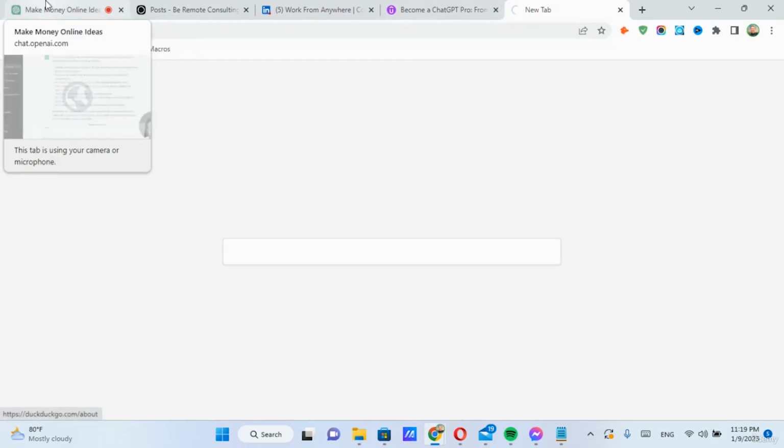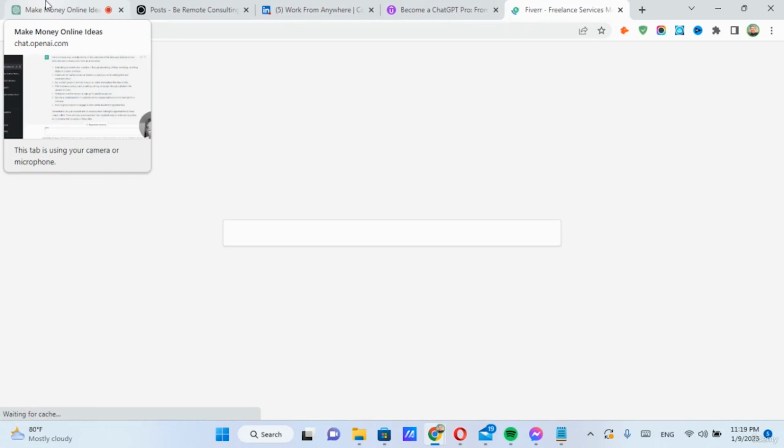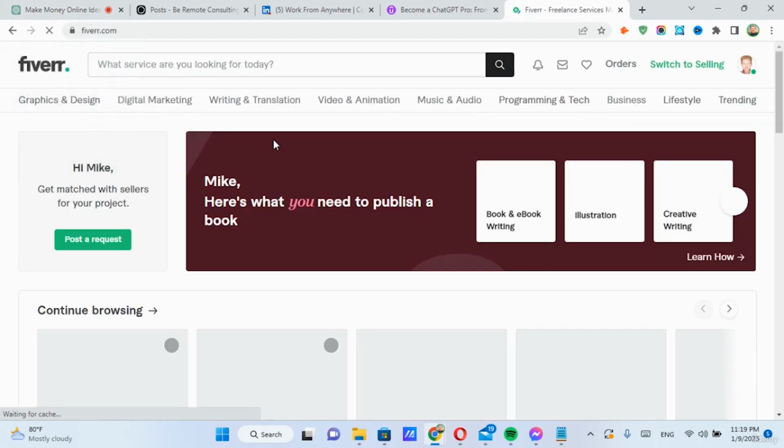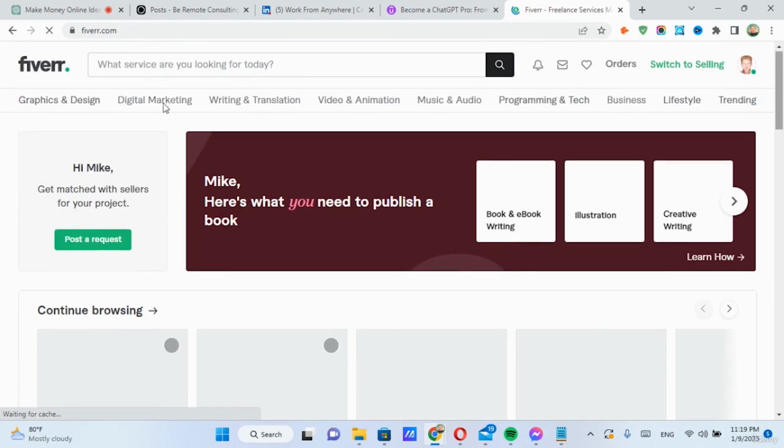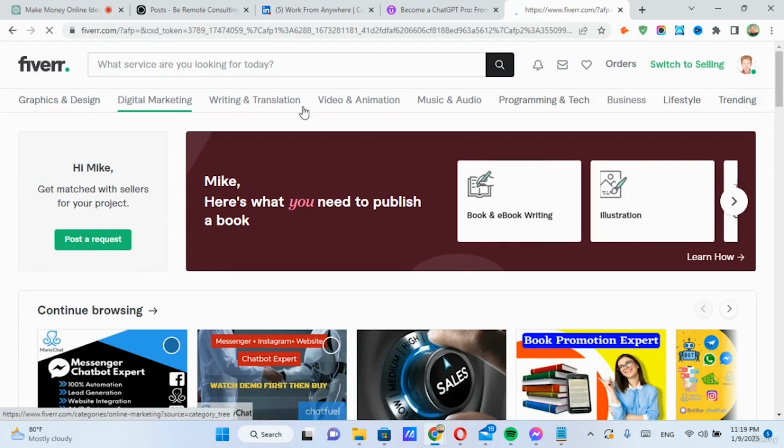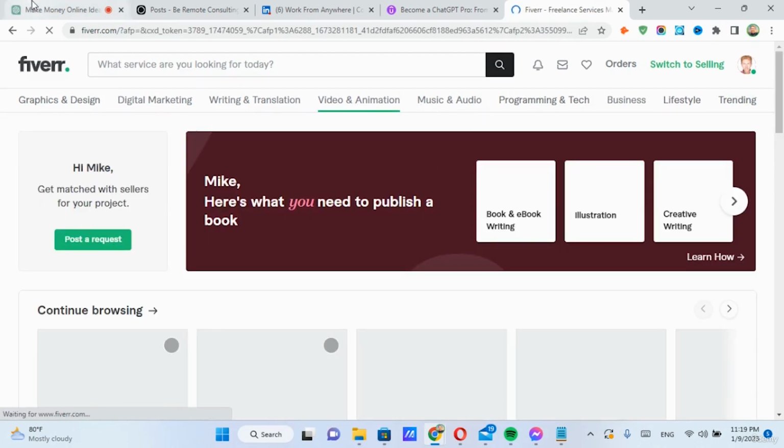So let's go over to Fiverr. This allows you to list your gigs available as a service on Fiverr. So it's essentially a gig marketplace where pretty much anything that you want to do is available on here. Graphics design, digital marketing, writing, video and animation. The list goes on, programming as well.